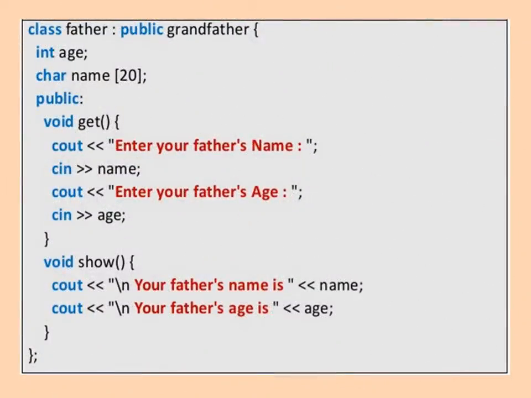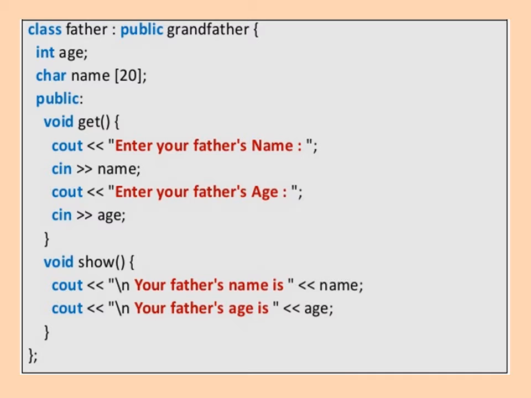Then next, class father colon public grandfather. So we derived the father class from the grandfather class. Then we define the father class. In that we declare the variable int age and an array name of data type character, size 20. Under public we declare the function void get, in which we take the father's name and age from the user by using cout and cin.